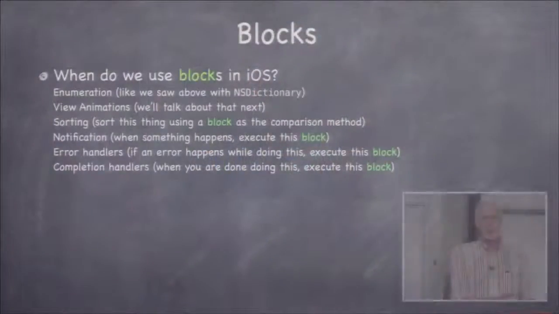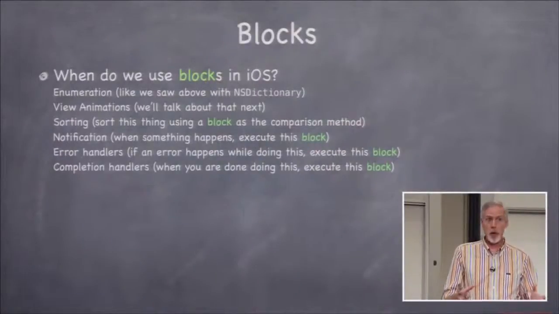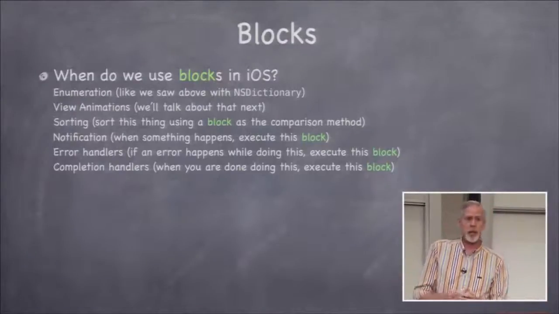Okay, so when do we use blocks in iOS? We use them for enumeration. You saw that dictionary, enumerate keys and values. We use it a lot for enumeration. We use it for view animation. I'm going to do the whole rest of this lecture, and the start of next lecture, about that. We use it for sorting.